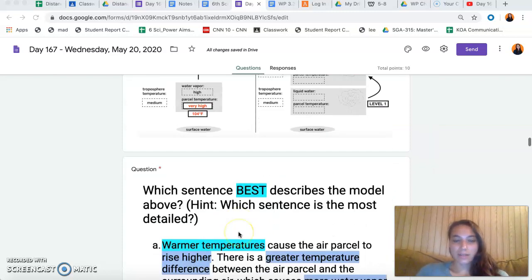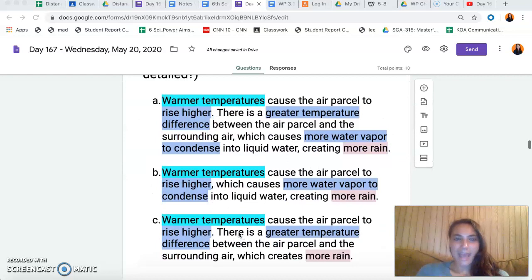Let's take a look at our sentences. A. Warmer temperatures cause the air parcel to rise higher. There is a greater temperature difference between the air parcel and the surrounding air, which causes more water vapor to condense into liquid water, creating more rain. Sounds good so far. Let's look at B.